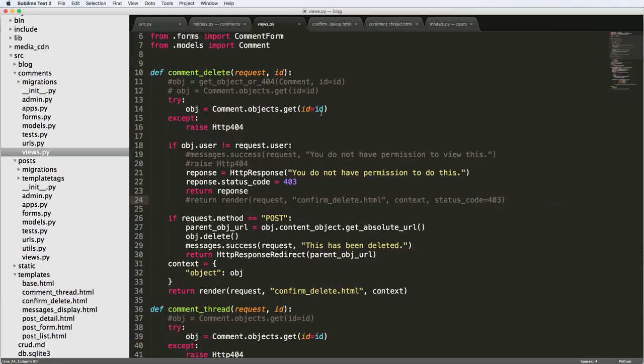So that's where we're at. It doesn't necessarily take you back to the parent object, which you could do. You could do some more logic in here to say, oh, if it's a child, then let's just take it back to the parent thread, which is definitely something you could consider.